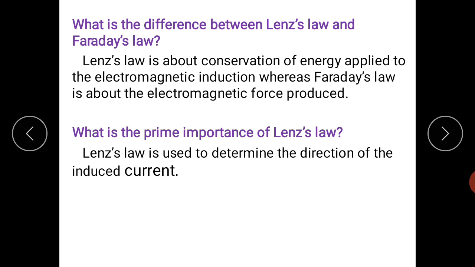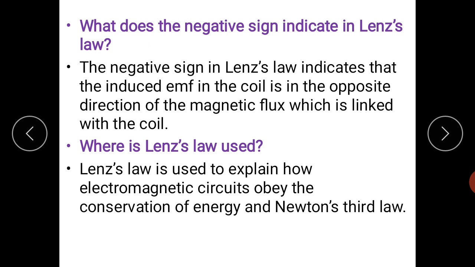What is the difference between Lenz's law and Faraday's law? Lenz's law is about the conservation of energy applied to electromagnetic induction, whereas Faraday's law is about the electromotive force produced. And what is the prime importance? Lenz's law is used to determine the direction of induced current. What does the negative sign indicate in Lenz's law? The negative sign indicates that the induced EMF of the coil is in the opposite direction of the magnetic flux linked with the coil.